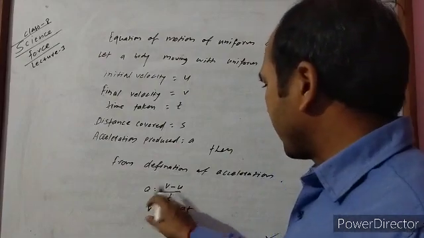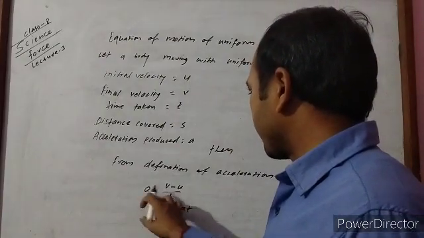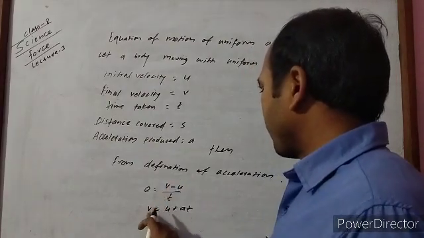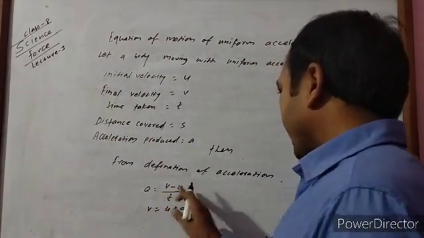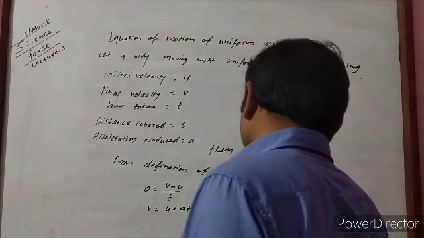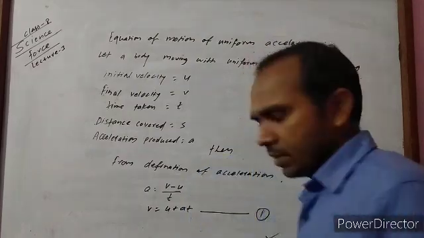When t is in the denominator, it comes to the other side in multiplication, then v minus u is equal to at, and when u goes to this side it becomes positive. Then v is equal to u plus at. This becomes equation 1.